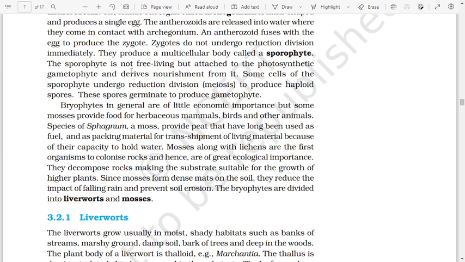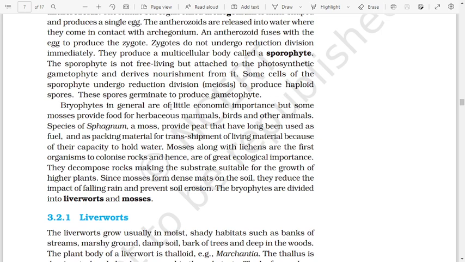The sporophyte is not free living but attached to the photosynthetic gametophyte and derives nourishment from it. Some cells of the sporophyte undergo reduction division, meiosis, to produce haploid spores. These spores germinate to produce gametophyte.